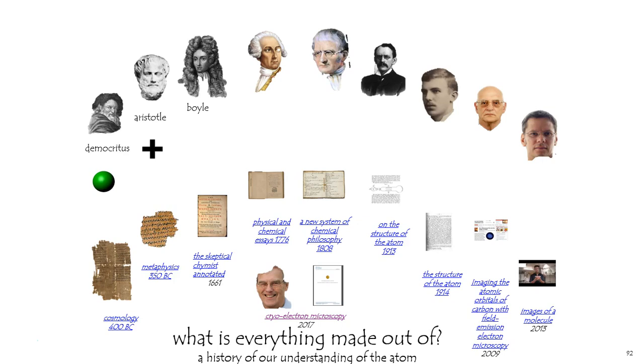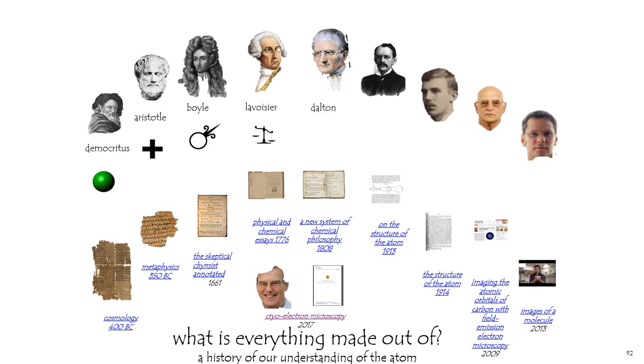Boyle suggested that atoms exist, and if you really want to discover them, you need solid evidence and you need to speak plainly. For that, he wrote a book in 1661 on a Gutenberg press that was known as The Skeptical Chemist. Lavoisier showed that mass is conserved using his double pan balance, and his book was titled Physical and Chemical Essays, published in 1776.